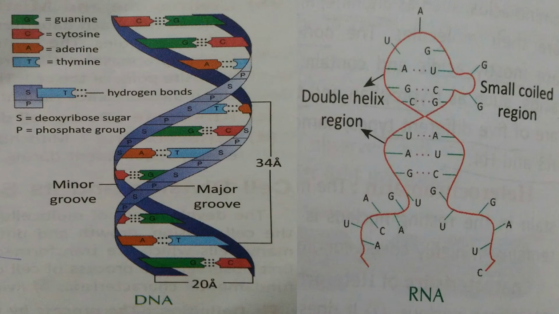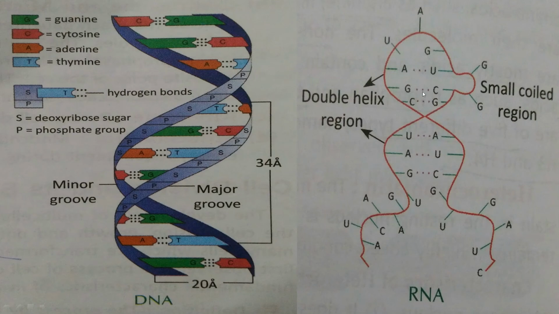Clear? So, always in the DNA ladder, the purine is always forming the bond with pyrimidine. Adenine always forms the bond with thymine, and cytosine with guanine. The CG bond is a triple bond and the AT bond is a double bond. So these are the four types of nitrogenous bases present in DNA.